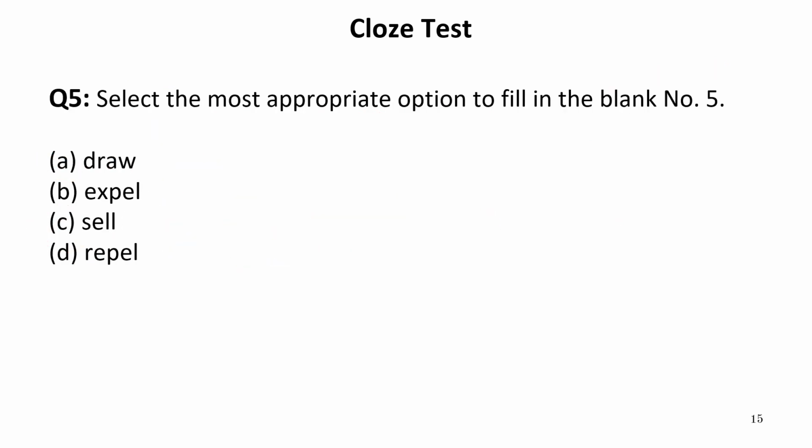Now let us see the options again. Expel means to oust someone, or to suspend someone, or to make someone something out. Sell, to sell something, to give something in exchange of cost or money. Repel, when two things repel each other, means when two things separate each other. That is called repel. So here we come to a conclusion that draw is the correct word to be filled over in that blank. So our answer is A.